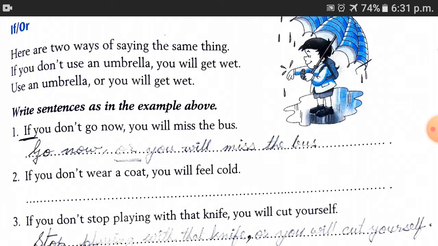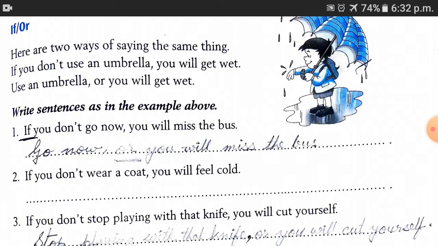Here, with if and or, the meaning remains the same in both sentences, but the sentences are written differently. If you don't use an umbrella, you will get wet. अगर तुम umbrella use नहीं करोगे तो तुम भीग जाओगे. Or, use an umbrella or you will get wet. umbrella use करो, नहीं तो तुम भीग जाओगे.